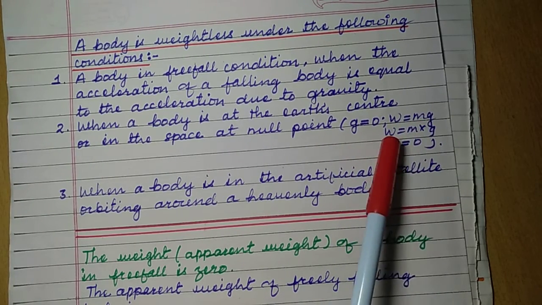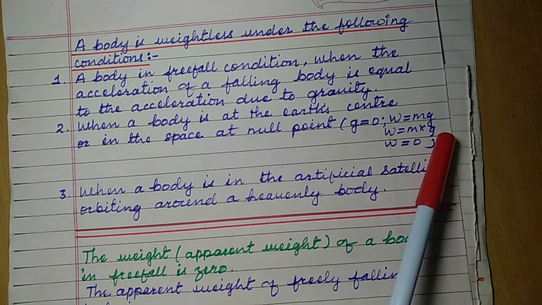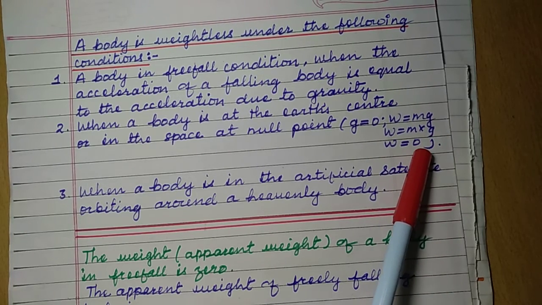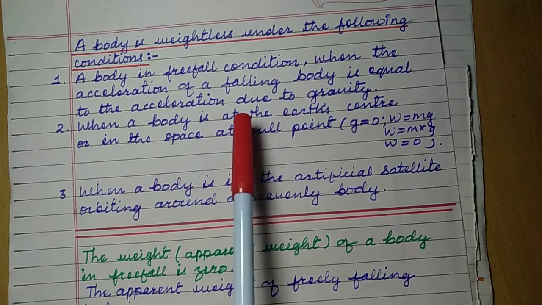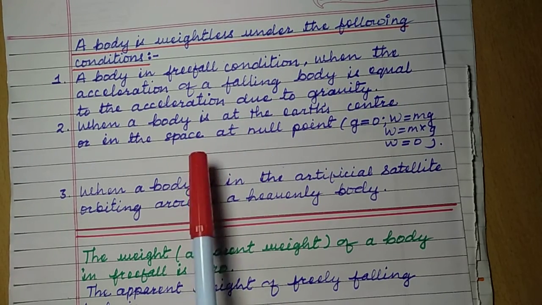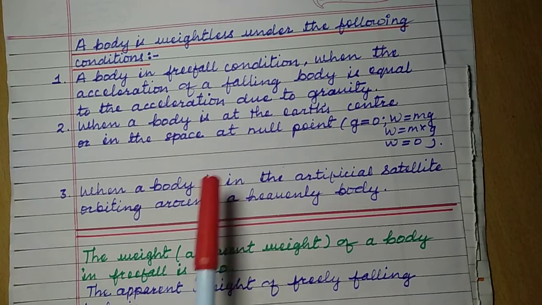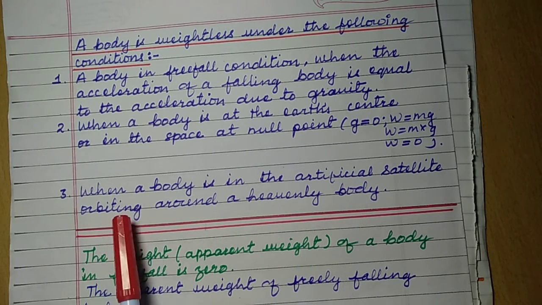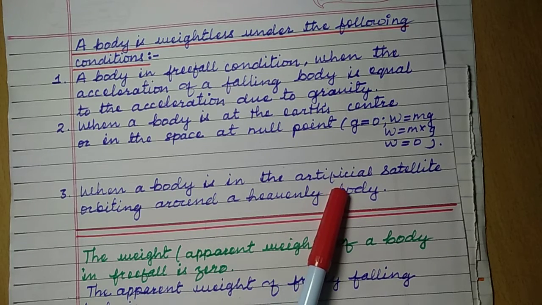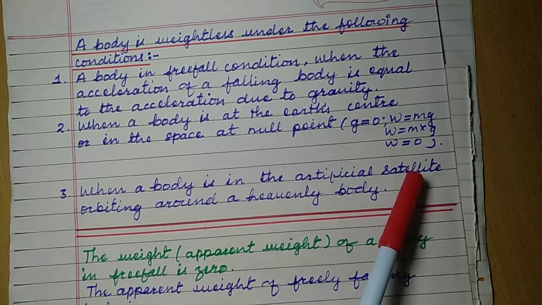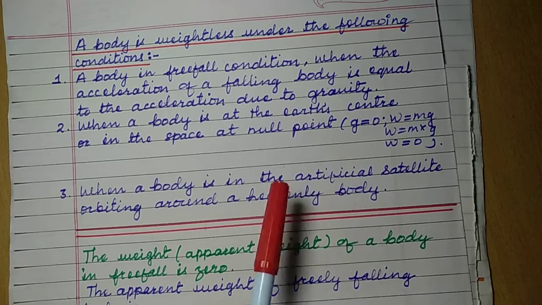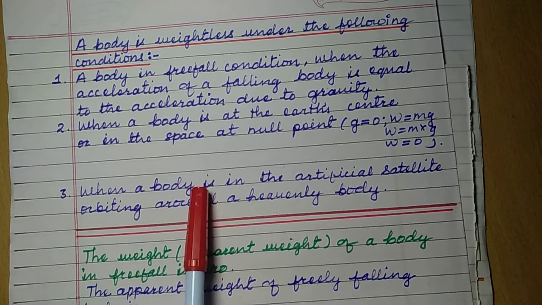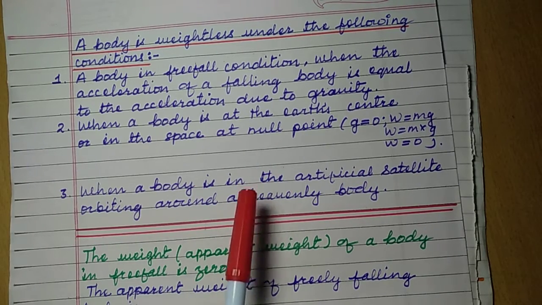Okay, W equal to mg and mass remains same. If g is 0, then weight is 0, right? Weight is 0 at the center of the earth and at the null point in space. And there is one more condition: the artificial satellite orbiting around a heavenly body is in free fall condition. Orbiting artificial satellite is in free fall condition.